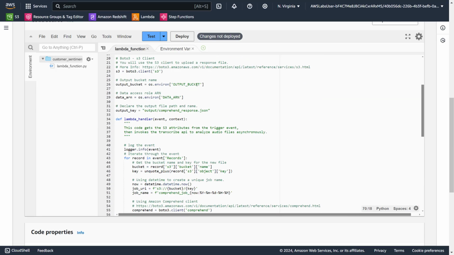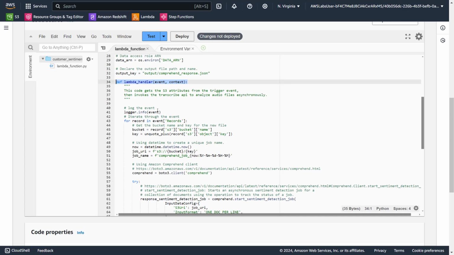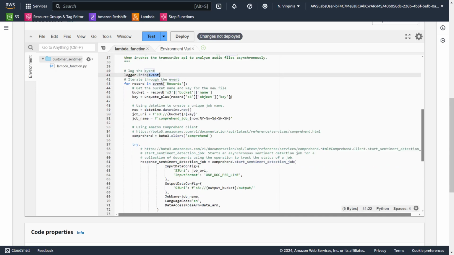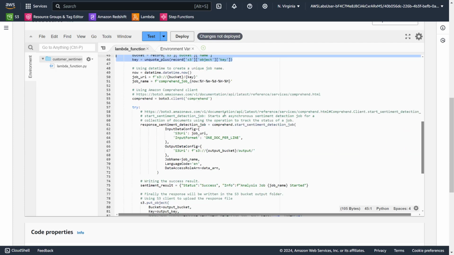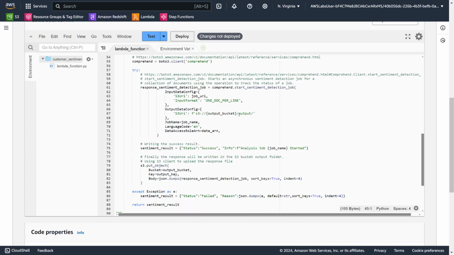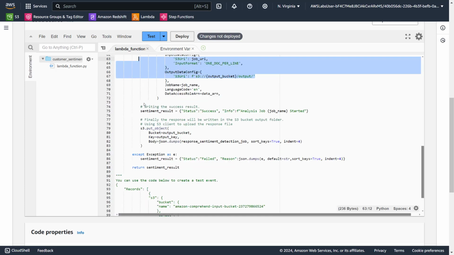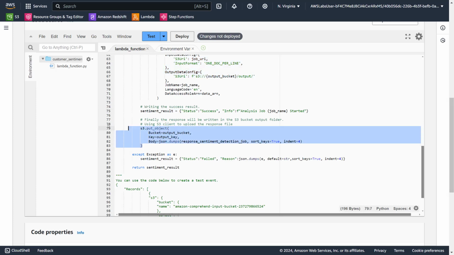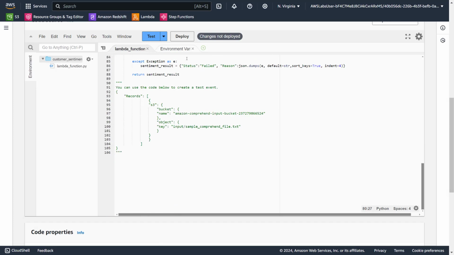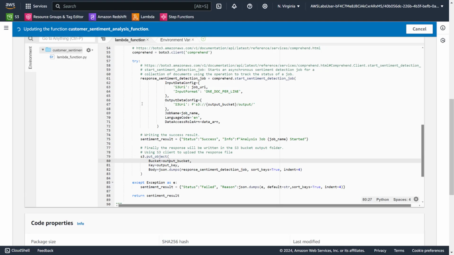So similar to others, you will get your input from this S3 event, and then you will pick the bucket name and the object key, and then you will call Comprehend using start sentiment detection job, and you will pass this information. And I think you are printing it, then you are uploading to S3. Pretty much that's it.